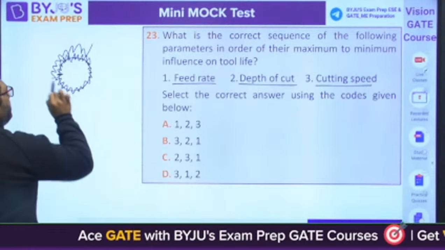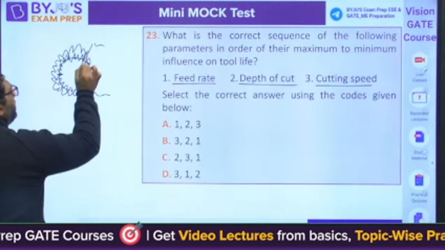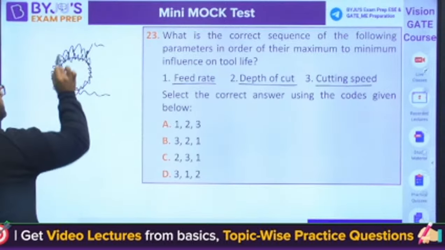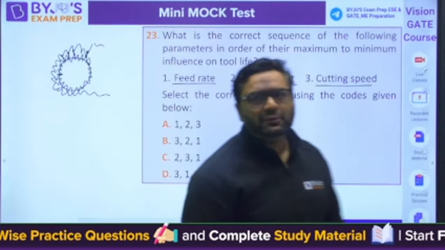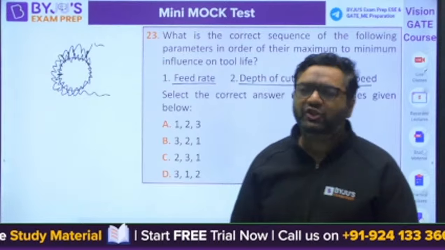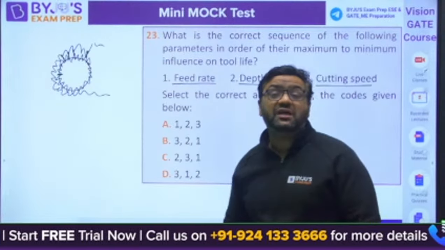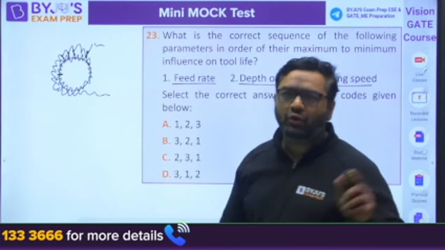So when the belt passes there, contact will not be surface contact. Contact will be at multiple points, which is considered near to higher pairs. So contact is present at multiple points in case of belt drive and rope drive, because the surfaces are very rough. That is why we consider them higher pair, not lower pair.